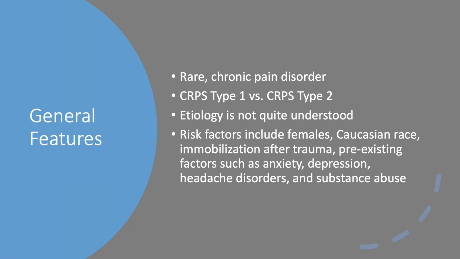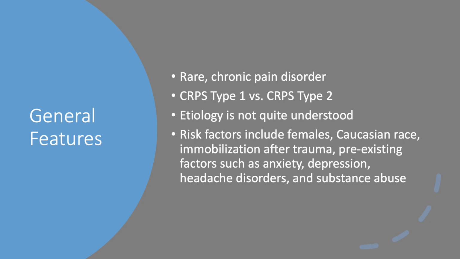Complex regional pain syndrome is a rare and chronic nerve disorder that can be divided into two subtypes: CRPS type 1, which was previously known as reflex sympathetic dystrophy, and CRPS type 2, which was previously known as causalgia. While both subtypes most often occur after an injury or trauma, they are discerned by an established nerve injury. Nerve injuries are lacking in type 1 but present in type 2.